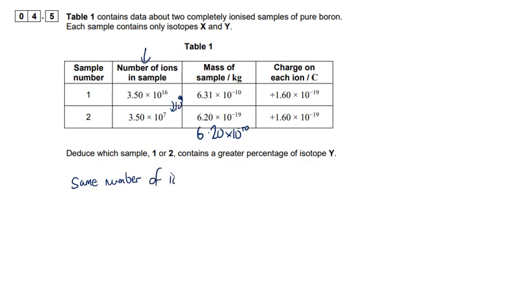We can say that now, because we've multiplied the second row by 10 to the 9, the same number of ions has less mass in 2 than 1.